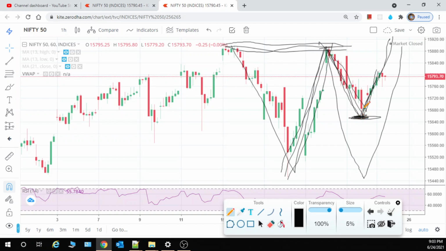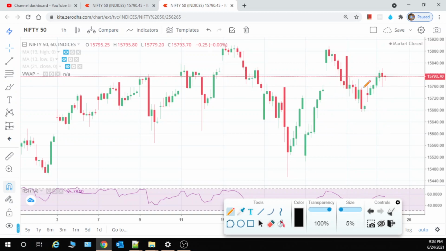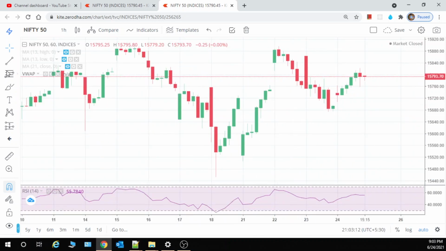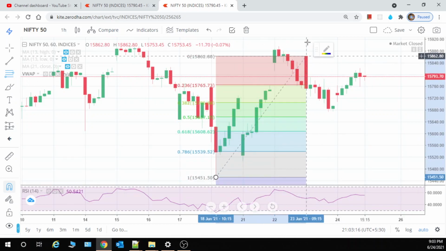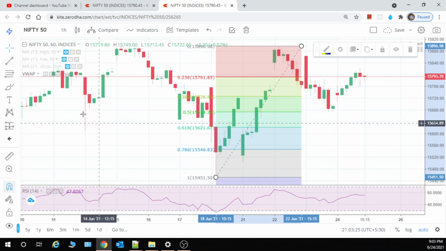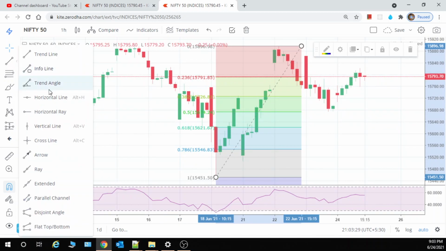If you have not seen, then you can check it over here. And whenever the support comes from there, you should be very cautious that Nifty can take support and we should exit our short position. See, 0.5% to 0.618% I have given the support. If you have not seen that video, please go ahead and see that.